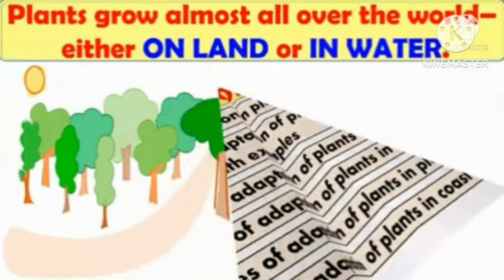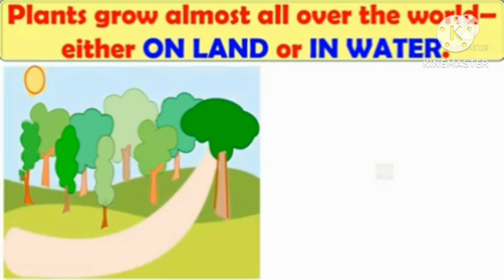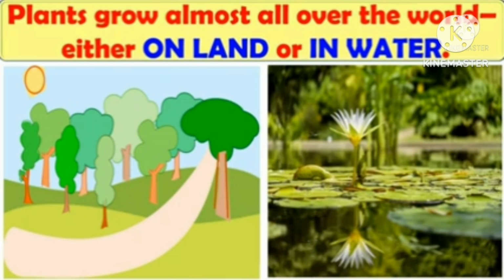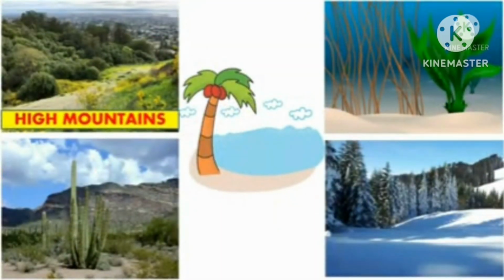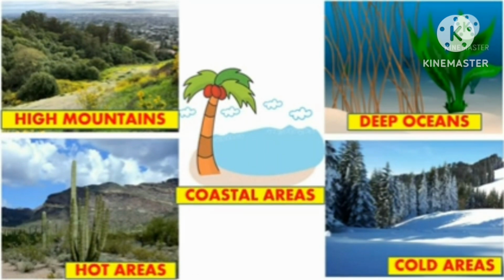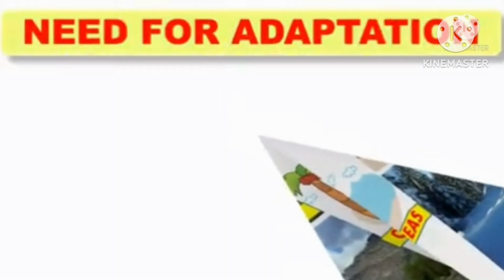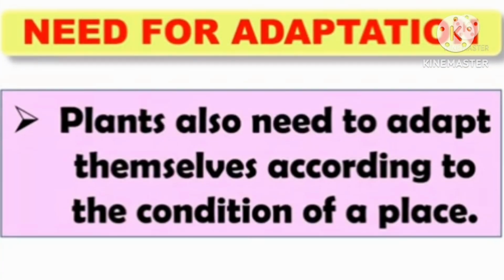Plants grow almost all over the world, either on land or in water. The plants that grow on land are called terrestrial, and in water they are called aquatic. In terrestrial, high mountains and hot areas will be there, whereas in aquatic, deep oceans and cold areas will be there. Apart from that, coastal areas are also a part of adaptation. Need for adaptation. Plants also need to adapt themselves according to the condition of a place.